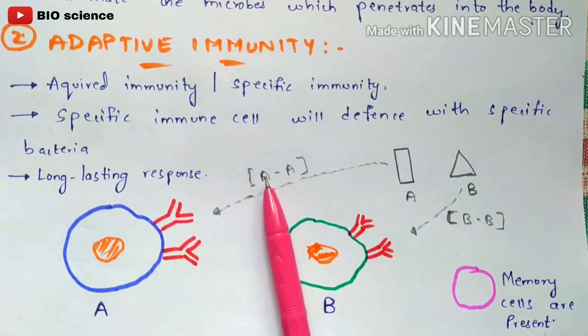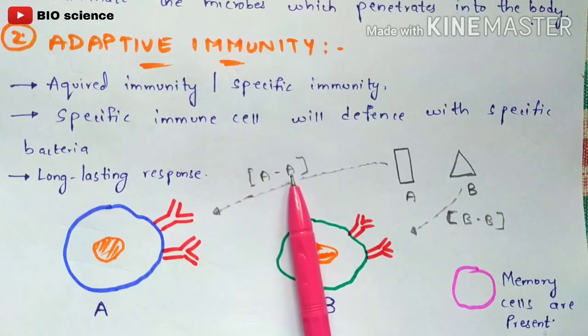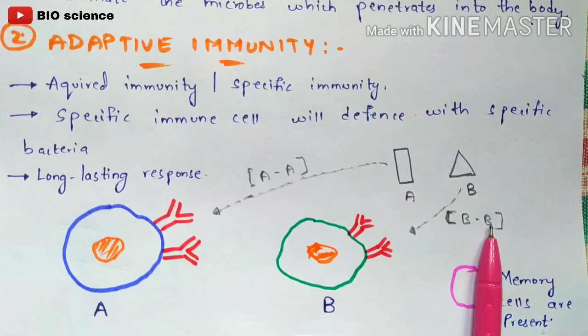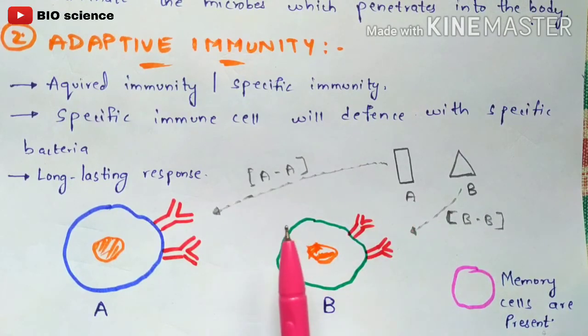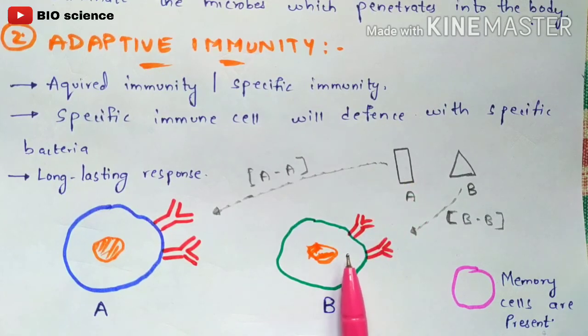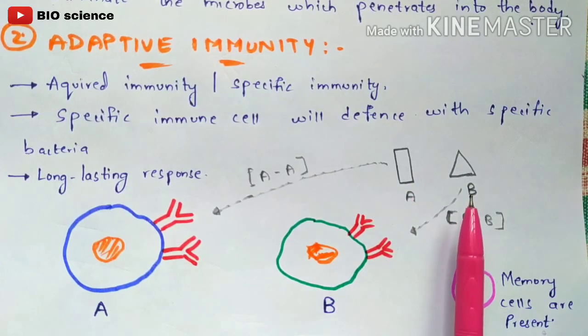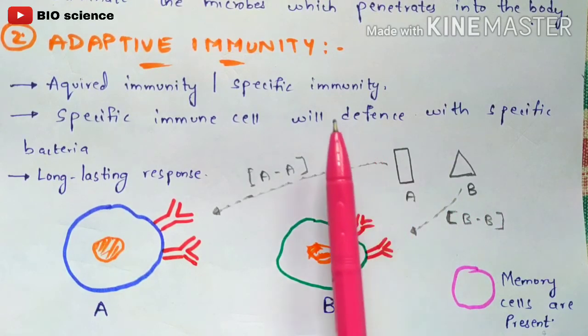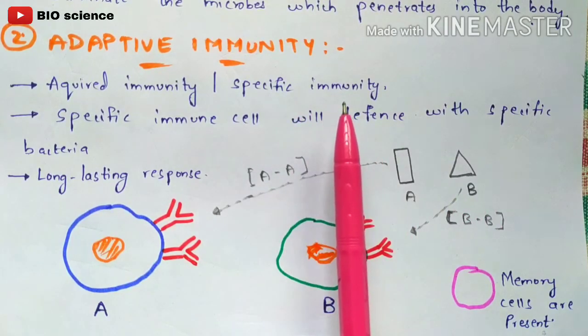So immune cell A will bind to bacteria A, and immune cell B will bind to bacteria B. In this way there is specificity. Hence we call this immunity specific immunity, right?